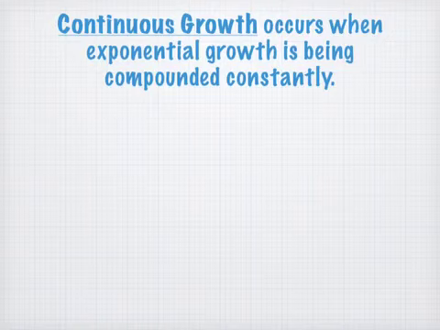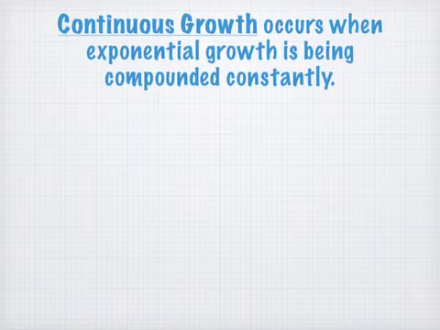A couple of things to know about continuous growth or continuous decay. Continuous growth is when exponential growth is happening constantly. And you saw that in that activity that you were doing as you compounded more and more often. You went from yearly to twice a year to 4 times a year, all the way down to like 31 million times a year. Could we compound even faster than that? Oh, yeah. Could we go every half second, something like that? Sure, we could, and that's what's considered continuous growth.